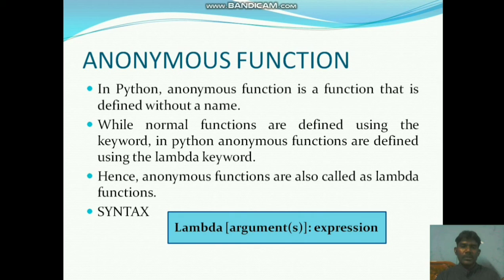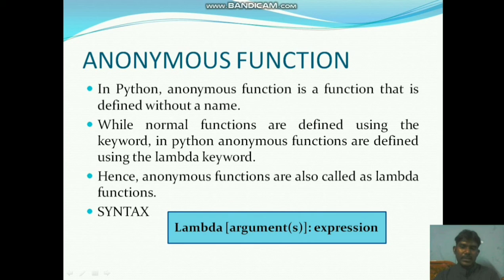But in an anonymous function we use the lambda keyword, and then, without any function name, we execute the program. We have to see that syntax and the proper way to execute the program. Third, anonymous functions are also called lambda functions.